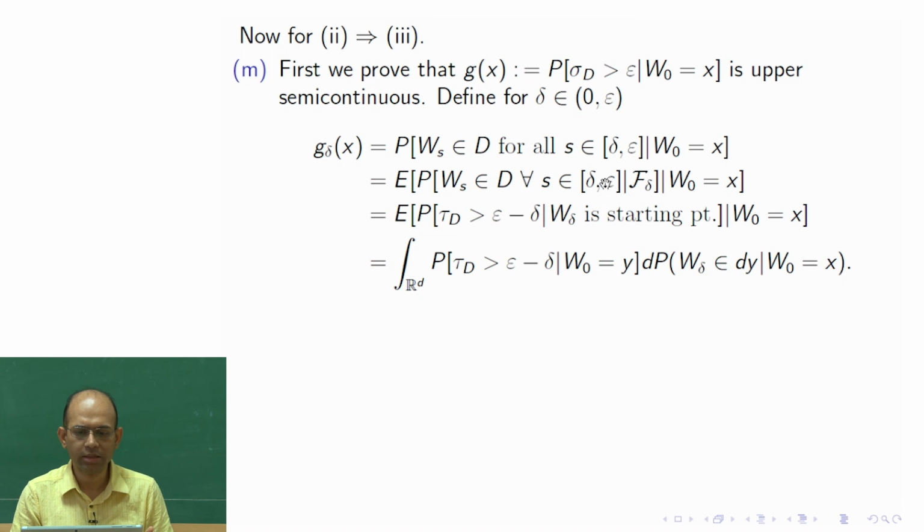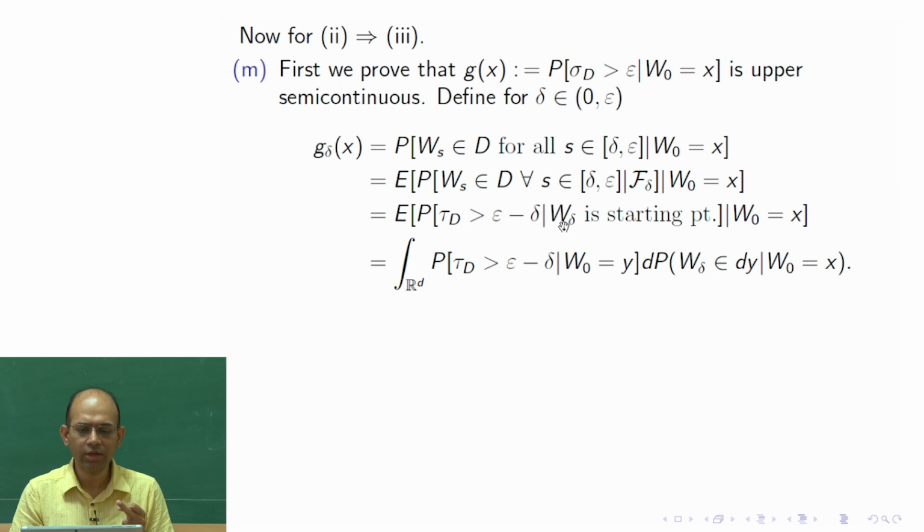First we observe that since W is a Markov process, given F_delta, the conditional probability would be the same as if I replace this by W_delta. So just the knowledge of the Brownian motion W_delta would be sufficient. And then we observe that this event is determined by the path between delta and epsilon, and W_delta is given. So basically we need to look at the path for this epsilon minus delta time length.